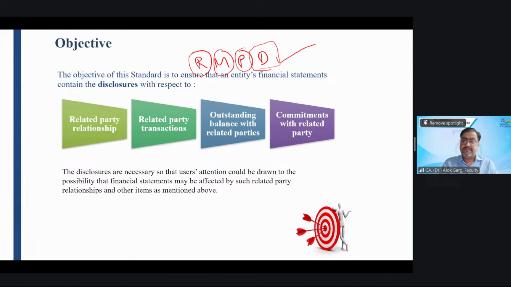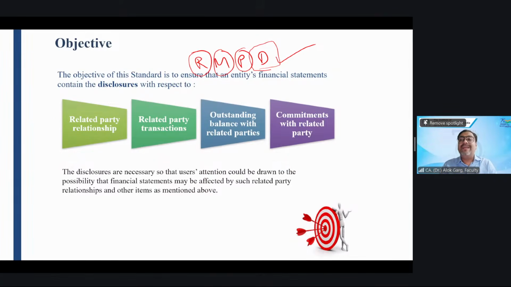Okay. For example, you have a subsidiary company. A Limited has a subsidiary called B Limited. So, what is the name of the related party in the books of A Limited? The name of the related party is B Limited. What is the relationship of A Limited with B Limited? B Limited is a subsidiary of A Limited. It's a subsidiary company. So, name of the related party, relationship with the related party.